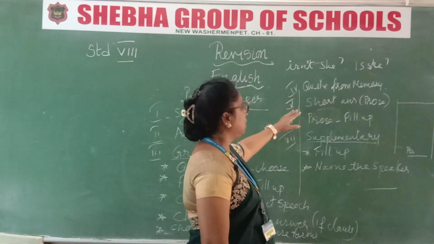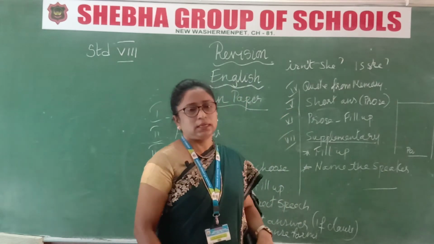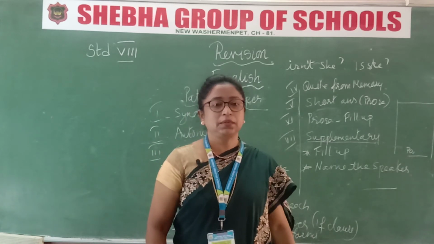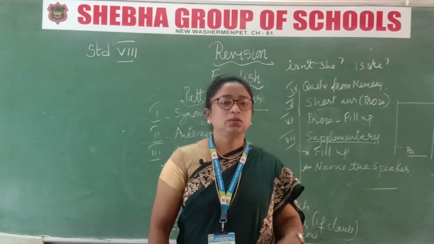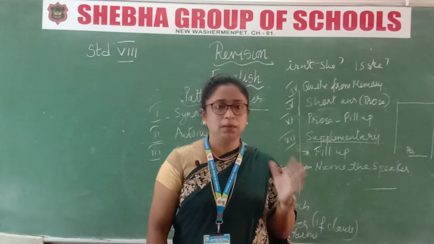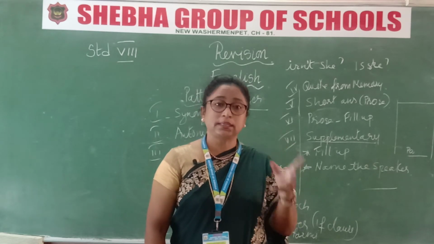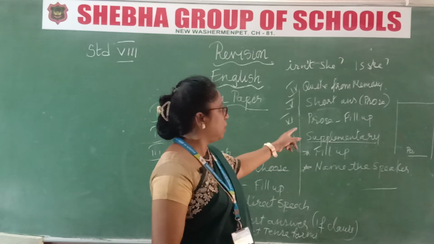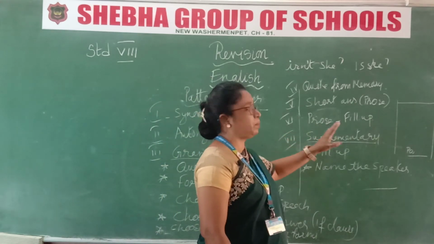Okay, next we are coming to Roman number 5, short answers. Short answers from the 3 prose lessons: Reminiscence, Cyber Safety and Jack and the Beanstalk. So for the 3 lessons, the book back short answers are what I am giving you. Very easy. In-text question answers and book back question answers I have given. Please learn them up.